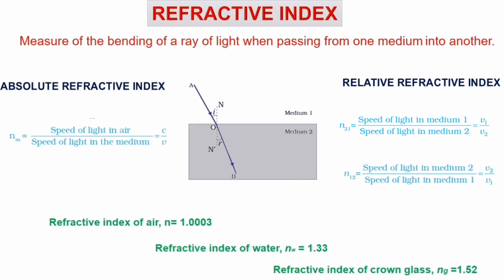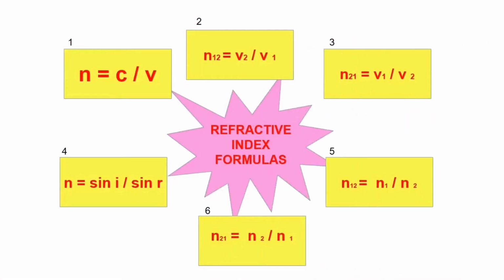Okay, next, formulas. These are all the formulas used to find the refractive index in different situations. I hope you're familiar with the first one, second one, third one, even the fourth one. But the fifth one and sixth one are new for you. Look into that closely.